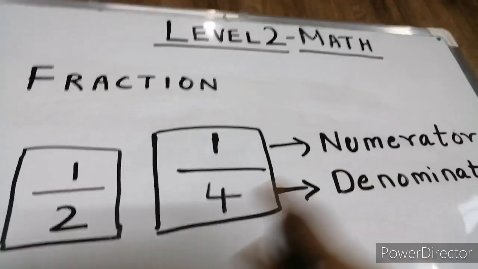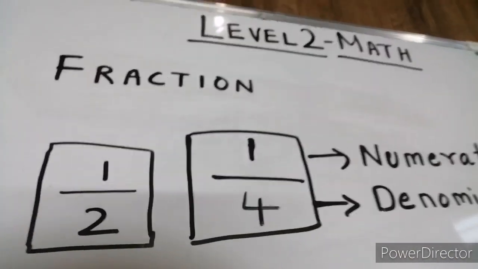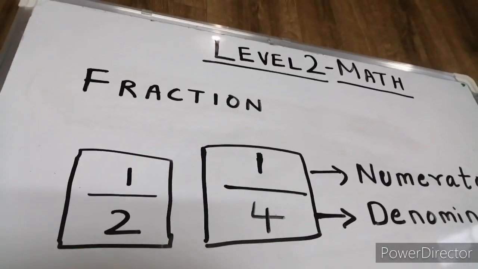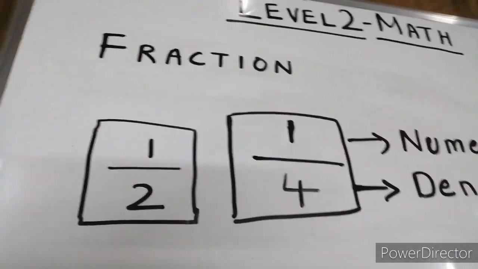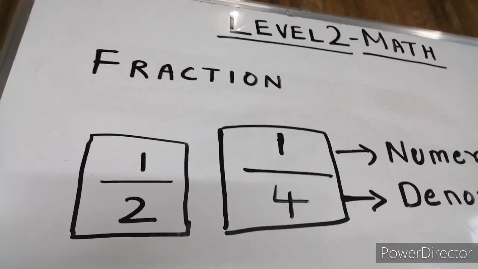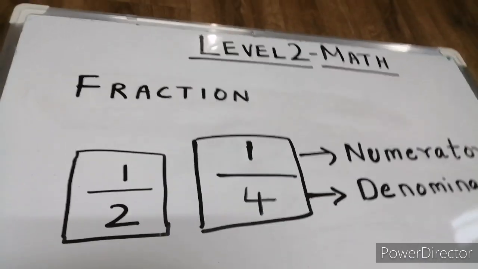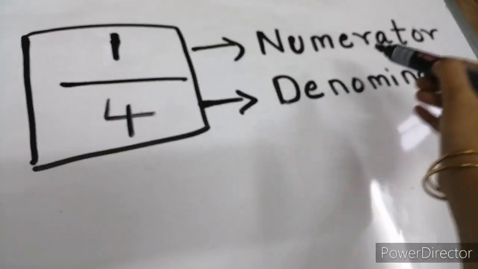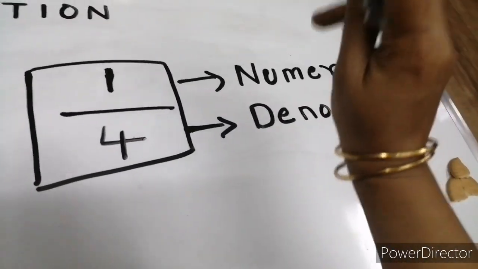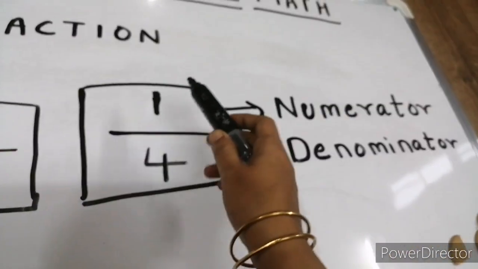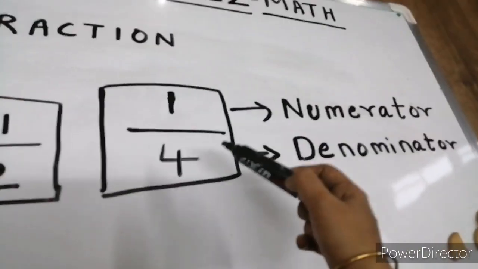Done? Now you understood what is a fraction? A fraction tells us how many parts we take from the whole. And a fraction is written as a numerator by denominator. There are 2 parts in a fraction. One is above the line and one is below the line.